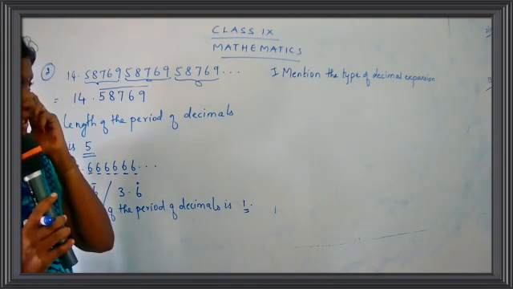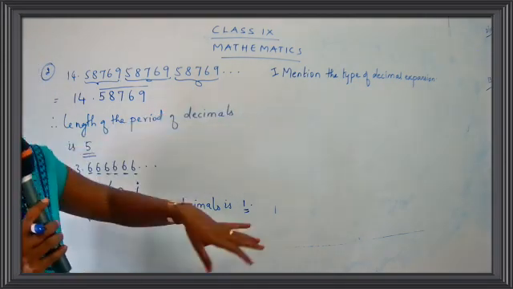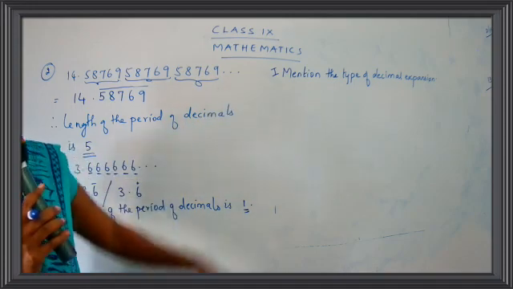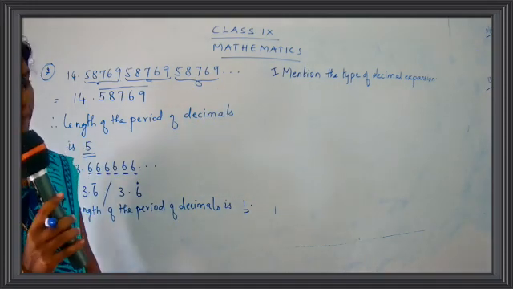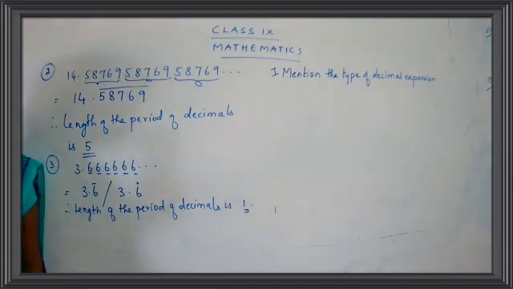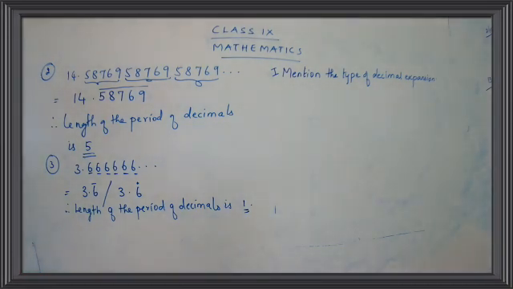Shall we go for the sum, children? Okay. So take down the sum. This is not in your book, children. This is just an extra question. So you have to know this thing. So take down the question. You can just continue, children, no problem. Mention the type of decimal expansion. Okay. Now let's go for the sum.